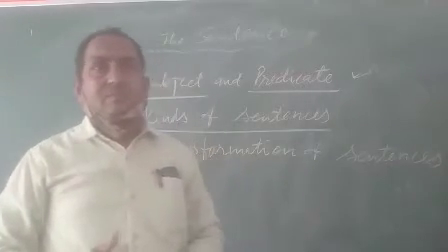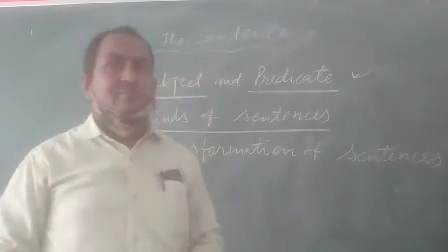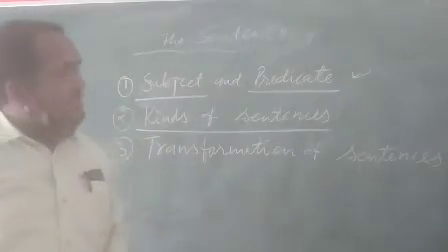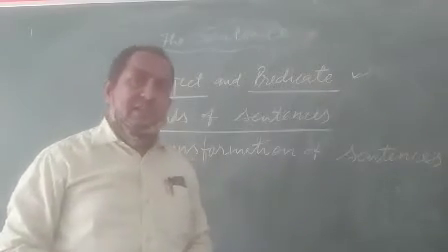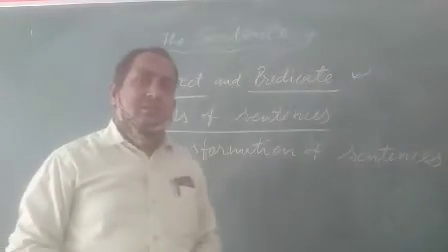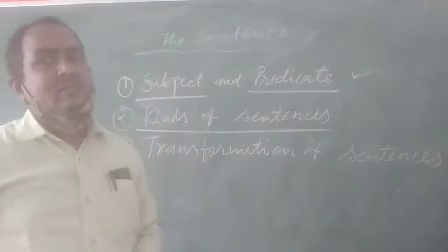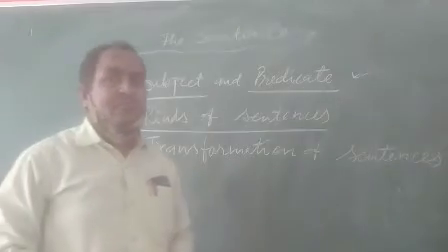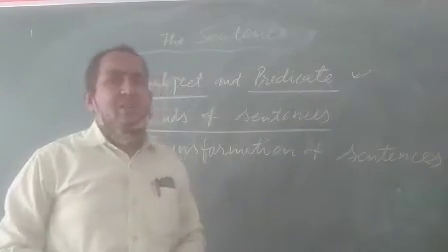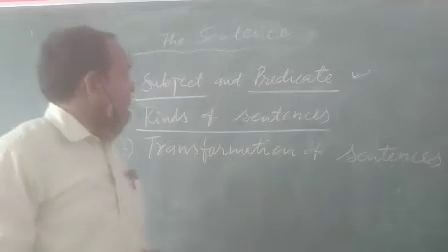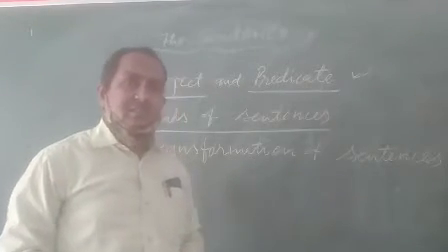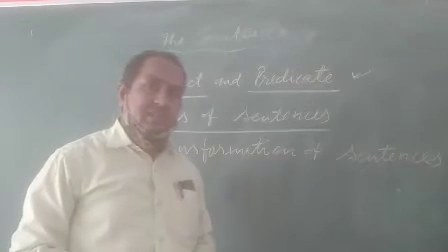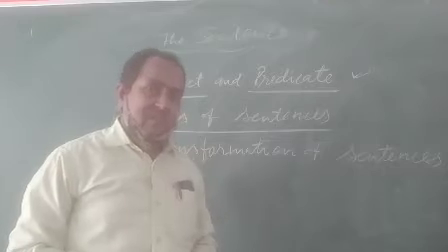In previous years, there were 5 kinds of sentence: assertive sentence, interrogative sentence, imperative sentence, optative sentence, and exclamatory sentence. But now optative sentence is also a part of exclamatory sentence. So we can say that there are 4 kinds of sentence. The first is assertive sentence, second is interrogative sentence, third is imperative sentence, and fourth is exclamatory sentence.